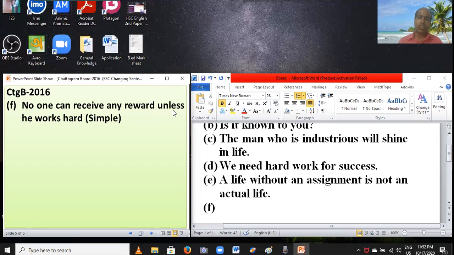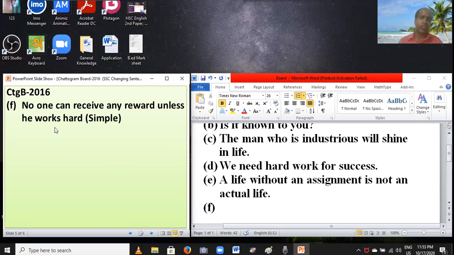If you find this conjunction in a complex sentence, while changing into a simple sentence, you have to use "without" plus "being" plus "ing" instead of "unless".